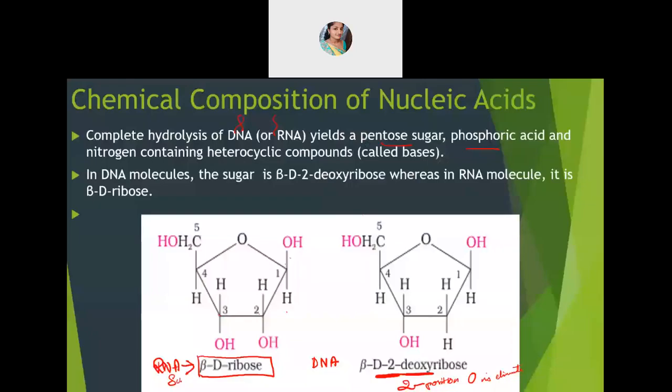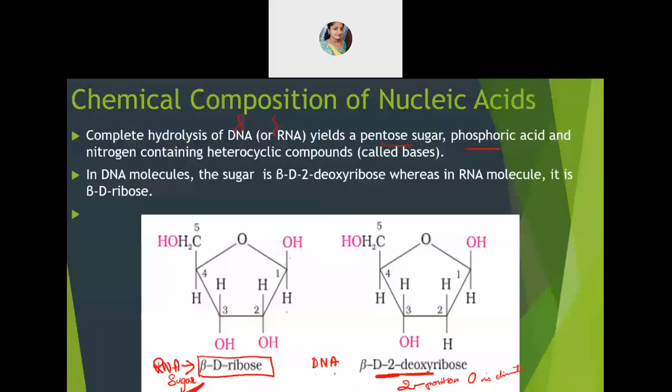The sugar group, also called the sugar moiety, that small sugar group which is there, is beta D ribose for RNA. R is for that ribose group only. And in DNA, it is deoxyribose. That D is for deoxyribose here.